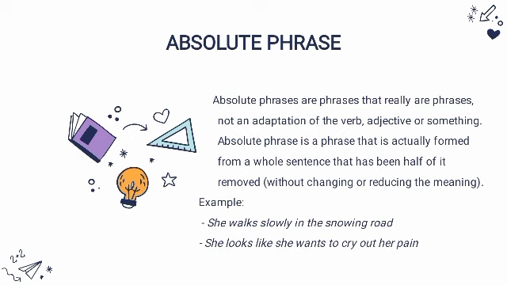Jadi, absolute phrase adalah frasa yang benar-benar terbentuk dari kalimat utuh yang separuh bagiannya dihilangkan dan tanpa mengubah atau mengurangi arti. Sebagai contohnya, pada kalimat she walks slowly in the snowing road. And the next example is she looks like she wants to cry out her pain.